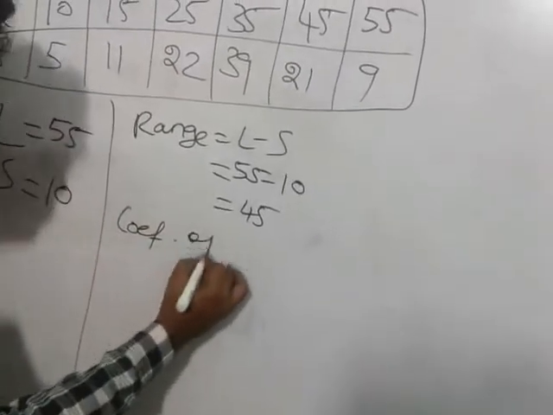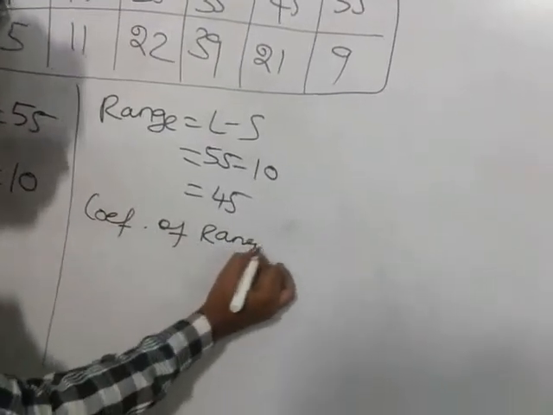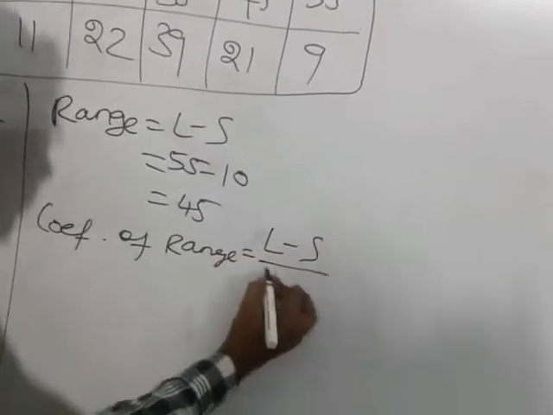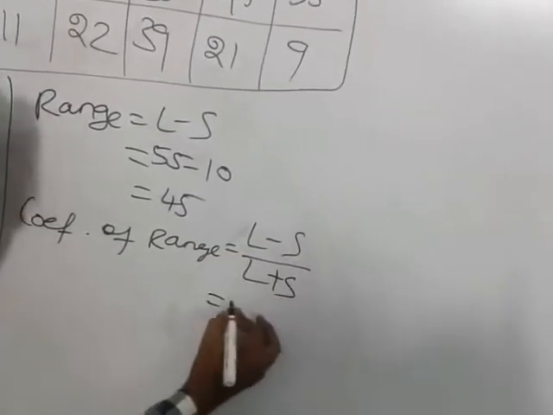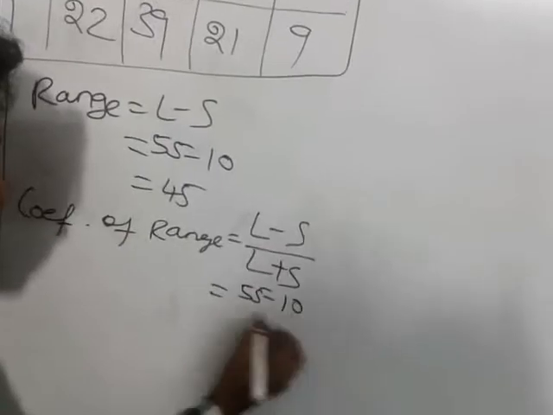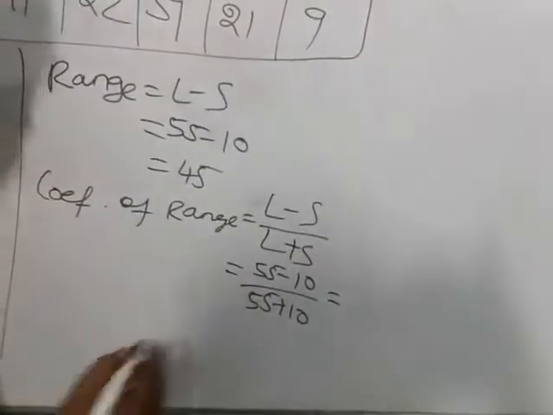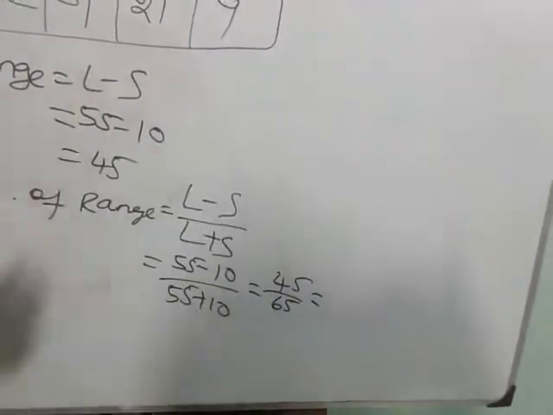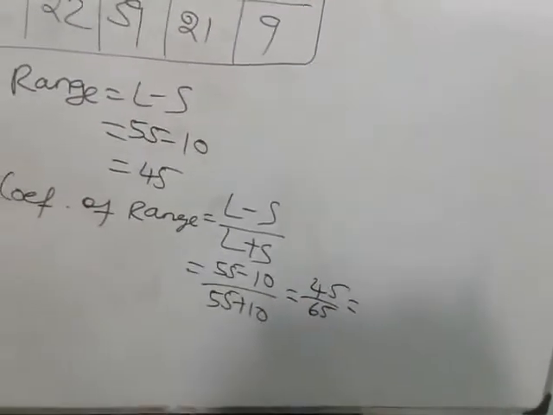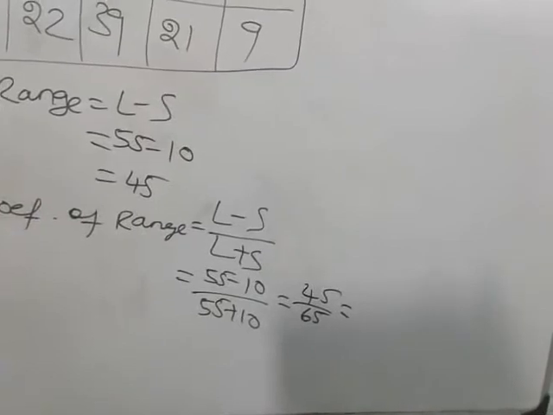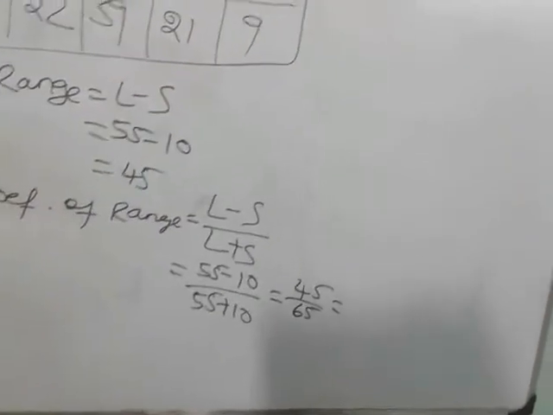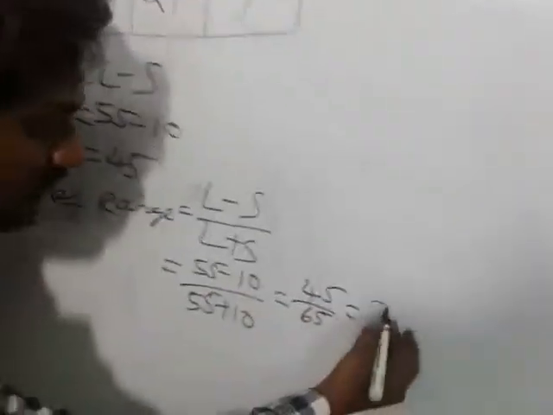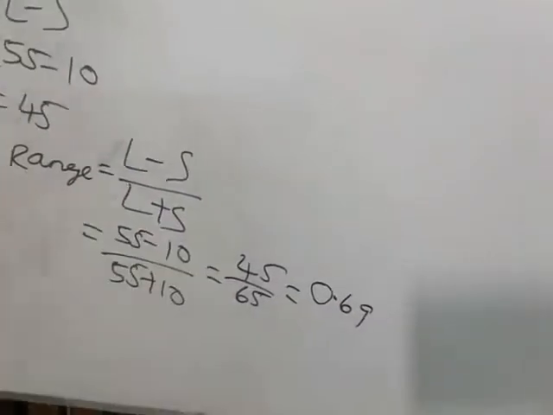The coefficient of range, you know the formula, is L minus S by L plus S. That is 55 minus 10 by 55 plus 10. Subtract this, we get 45. Add, and it is 65. Now you divide using the calculator, 45 divided by 65. The answer is 0.69. This is our coefficient value.